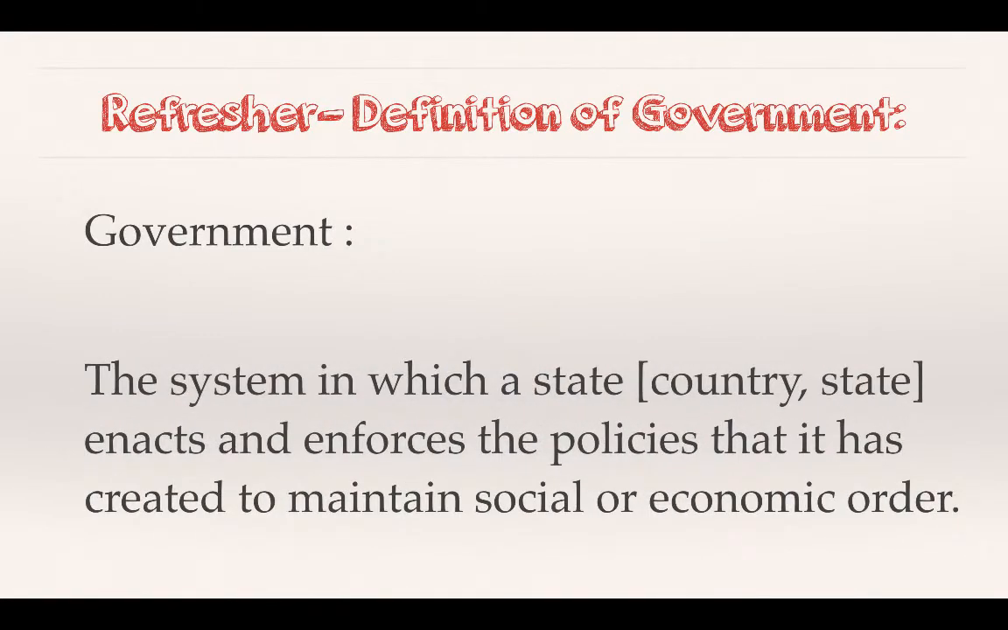So first, a refresher about the definition of government. Government is the system in which a state enacts and enforces the policies that it has created to maintain social or economic order. So we're talking about the type of leadership, the type of policies, the type of enforcement that you are going to use to make sure that you can maintain the order within your governmental region. Now we're working as individuals, so you each get to pick right now, and we'll come together and we'll hold a Congress to decide on these rules.